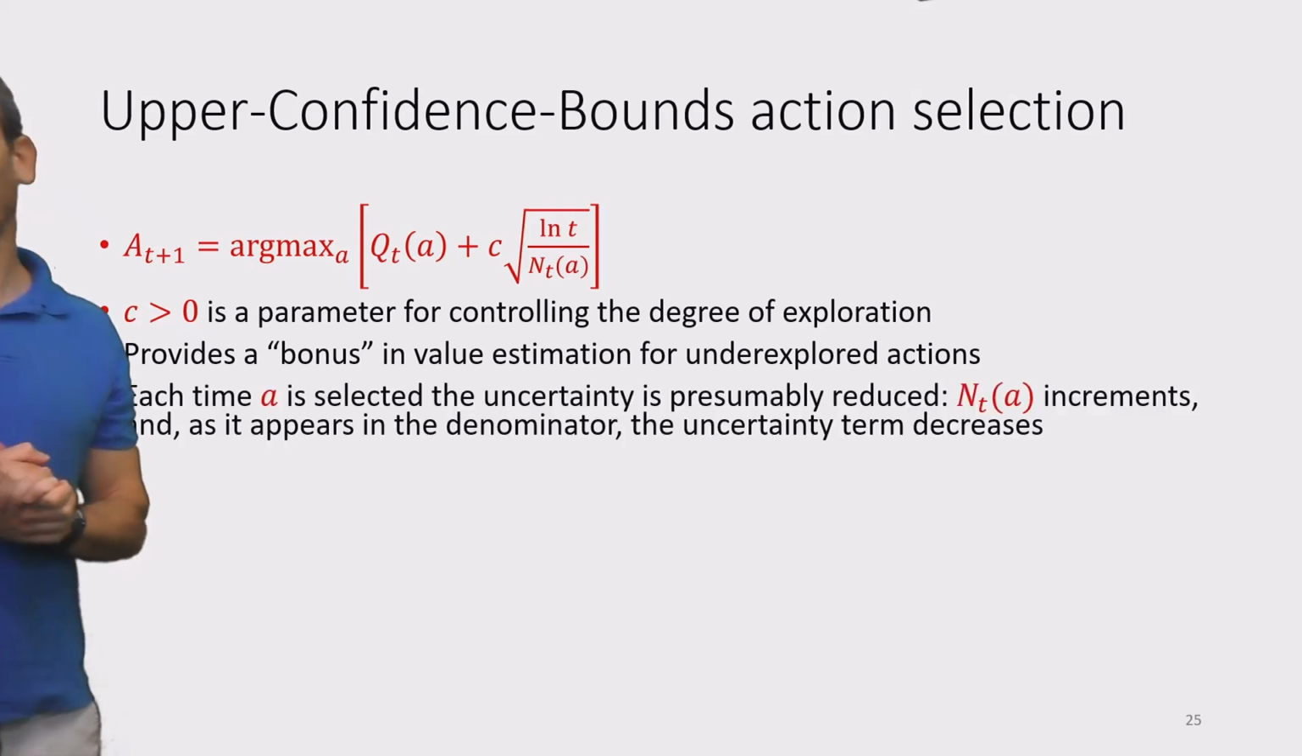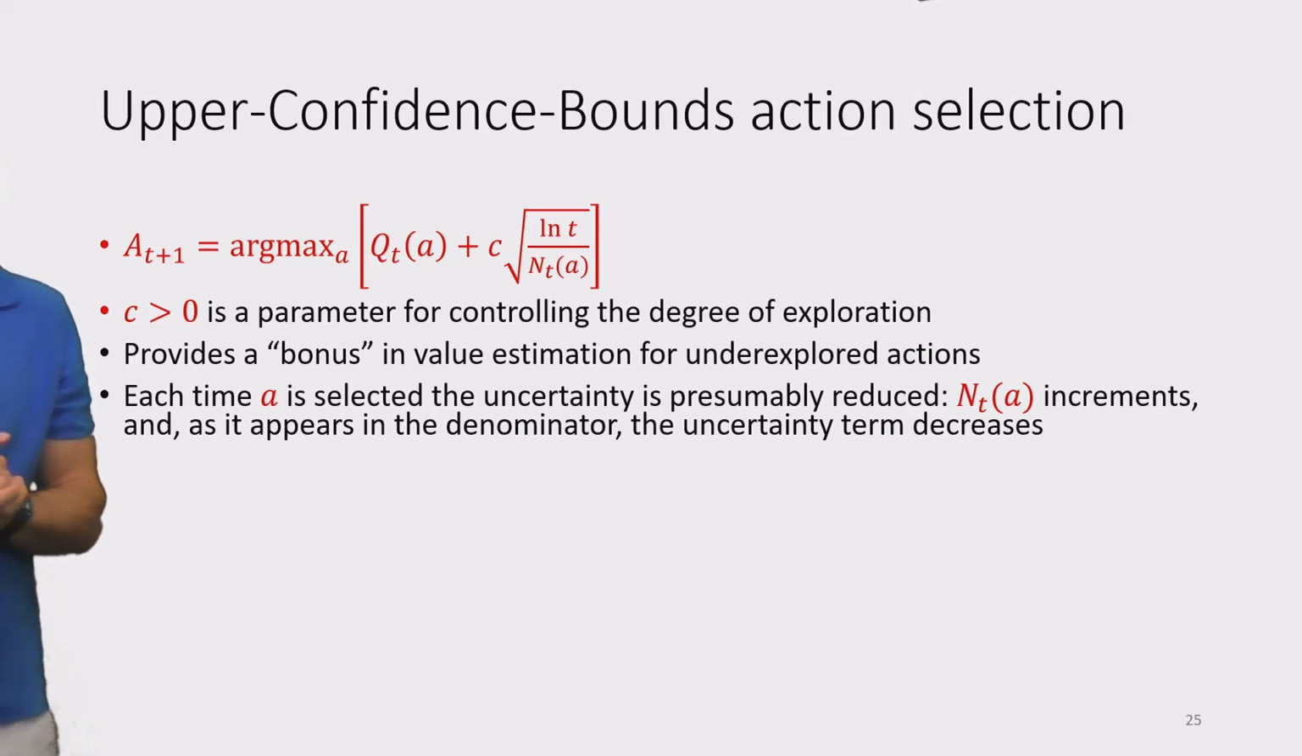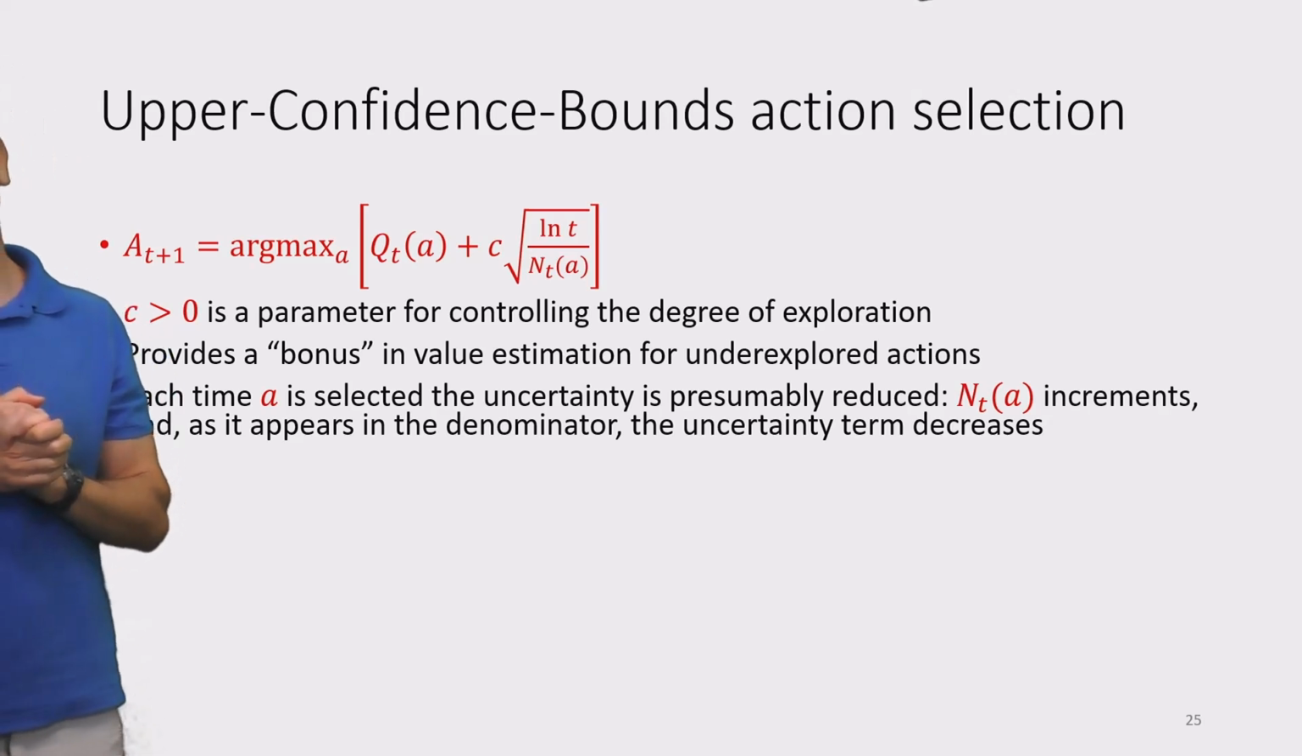Okay, so each time a specific action A is selected, the uncertainty is presumably reduced because we have another sample for that action, right? So the number of times that action was selected is incremented by 1, and since it appears in the denominator, the uncertainty term decreases.